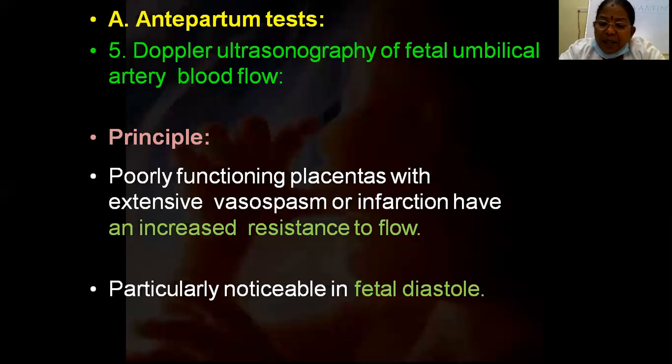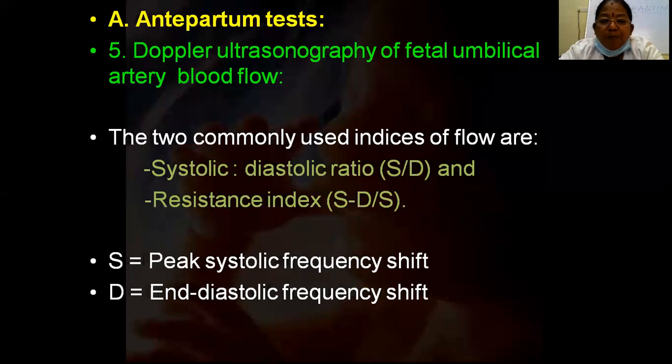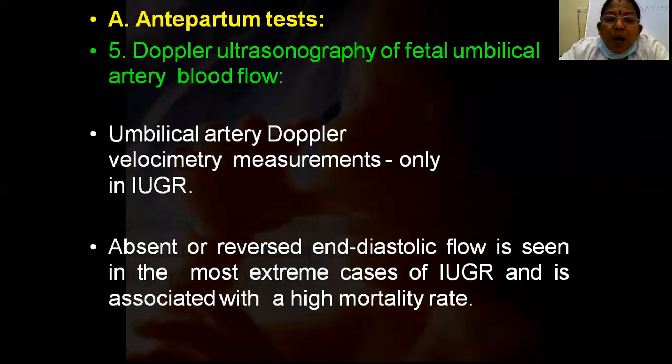You need not go into detail for this. This is a PG thing. Particularly, it is the fetal diastole. The two commonly used indices are the systolic to diastolic ratio, the SD ratio, and the resistance index. Umbilical artery Doppler velocity measurements are mainly to know the placental insufficiency, that is, intrauterine growth retardation. What is more important is, I will show you the flow charts.